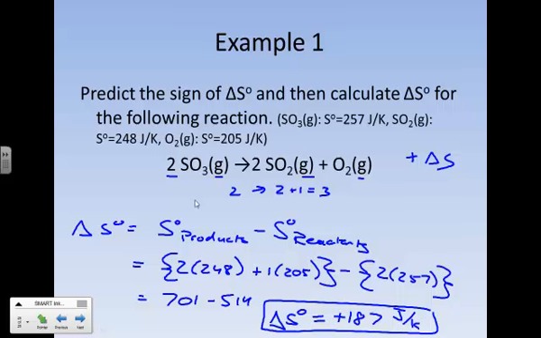And the test that we have so far is entropy. Does the entropy of the universe increase during this process? If the answer is yes, the entropy of the universe does increase, then yes, this process is spontaneous. If the entropy of the universe does not increase, then no, the process is not spontaneous. In the next video, we'll have another test to determine the spontaneity of a reaction, and that's something called Gibbs free energy. But until then, I'll see you later.